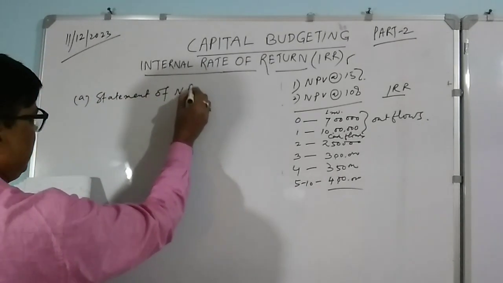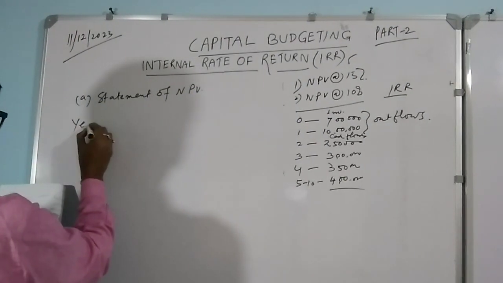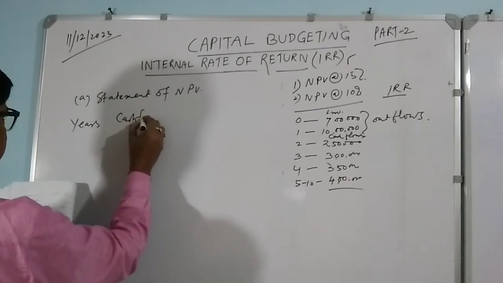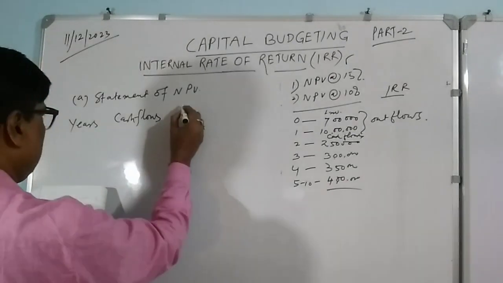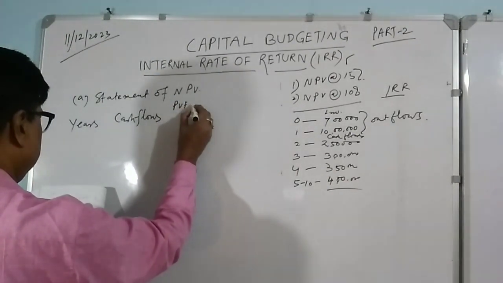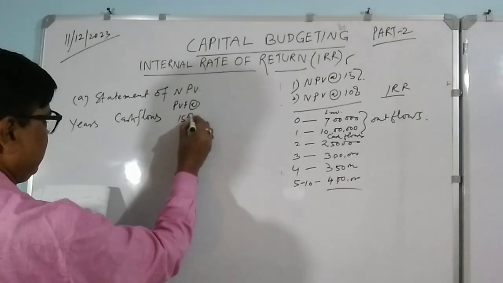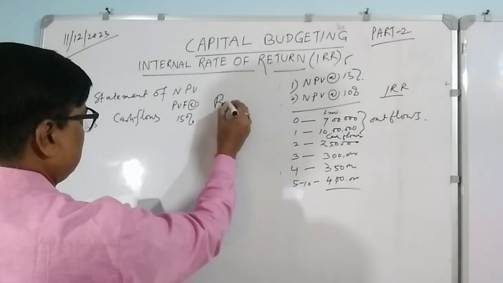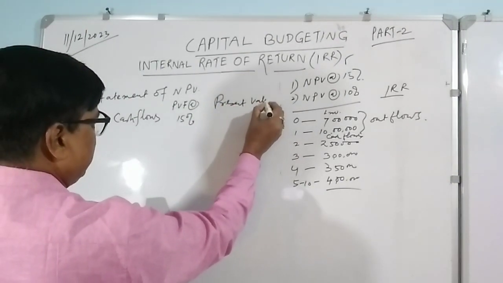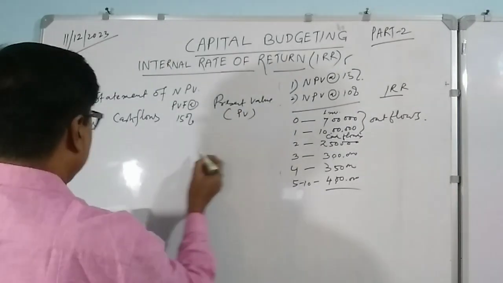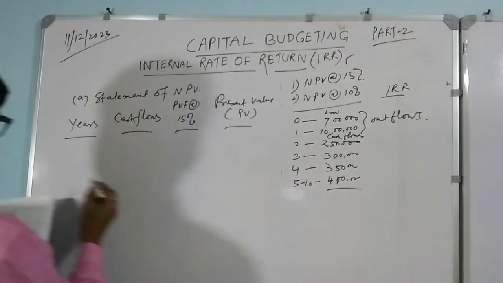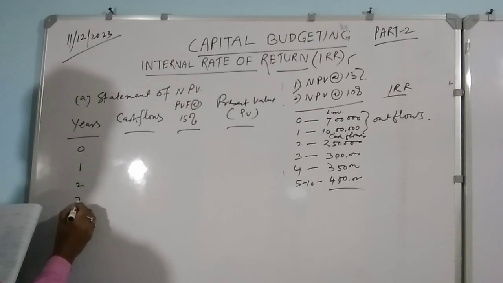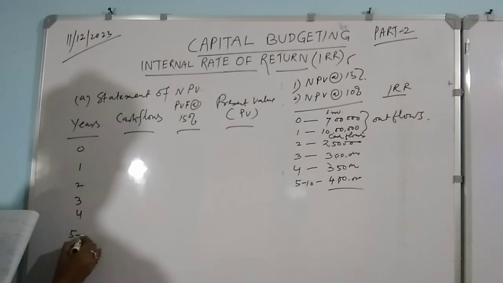Here first we have to put the years, then cash flows, then the present value factor at the rate of 15%, and present value, which we can show as PV. The years are 0, 1, 2, 3, 4 and 5 to 10 years, right?